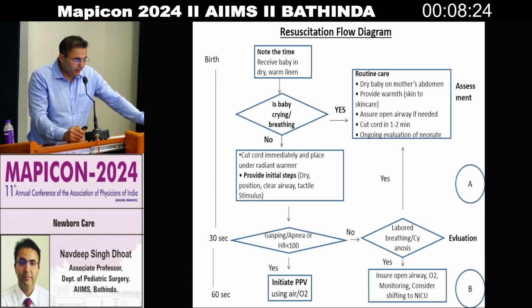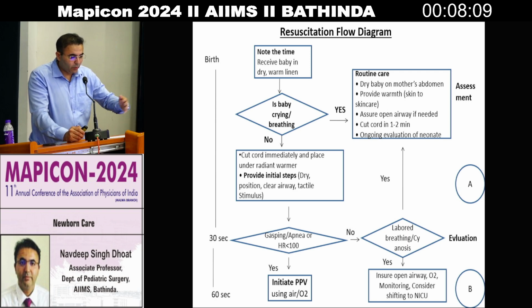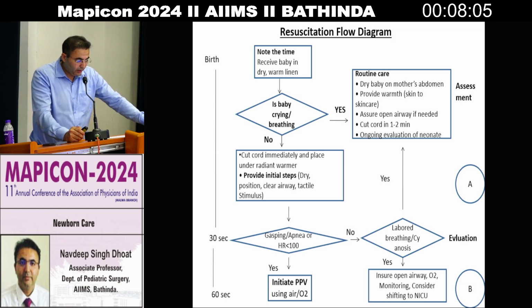If in 30 seconds the child is gasping and apneic, or the heart rate comes down below 100, and there is no labored breathing and no cyanosis, then we can continue with the routine care. If there is gasping and apnea, then we have to initiate positive pressure ventilation using air and oxygen.